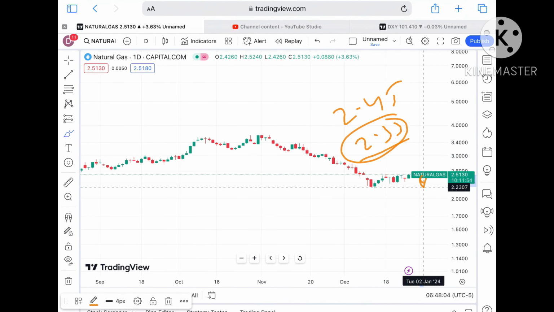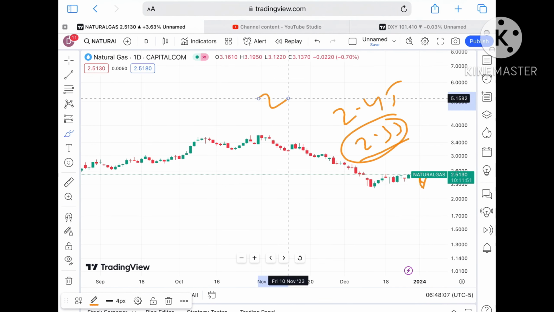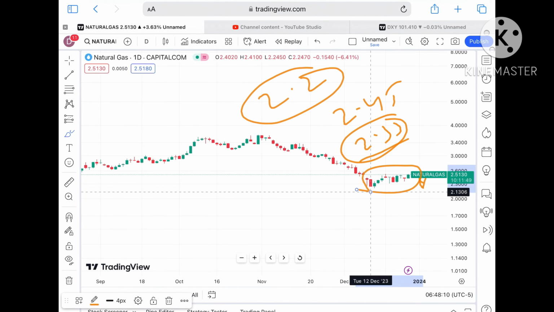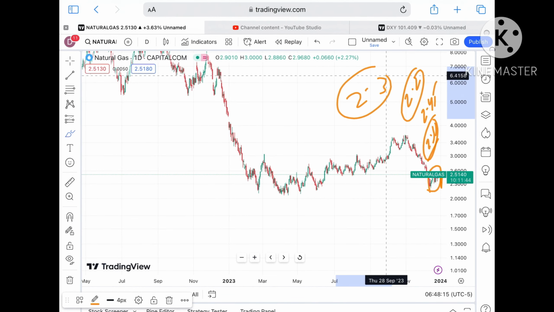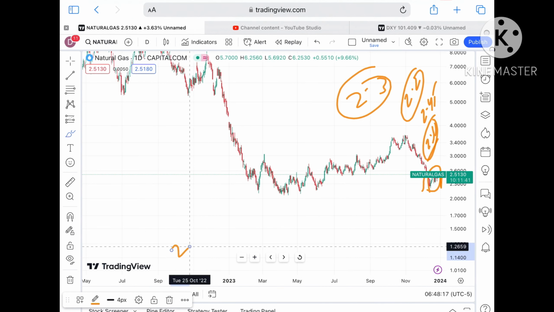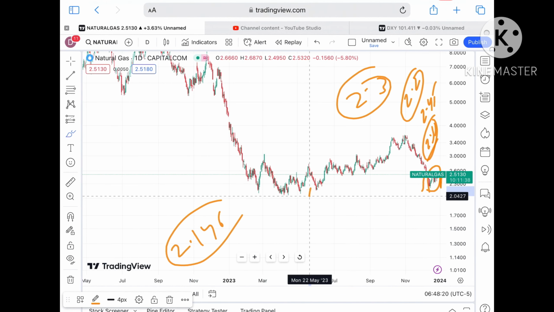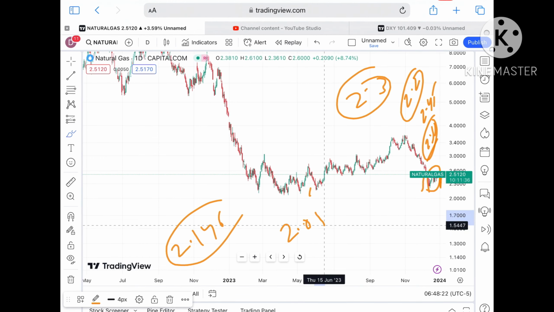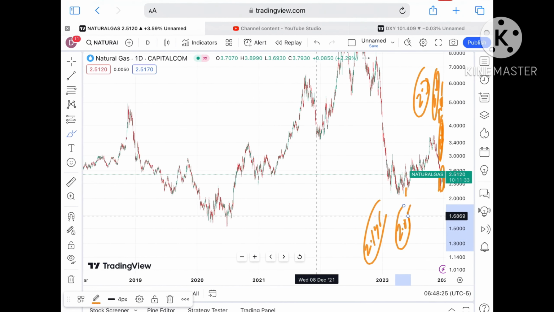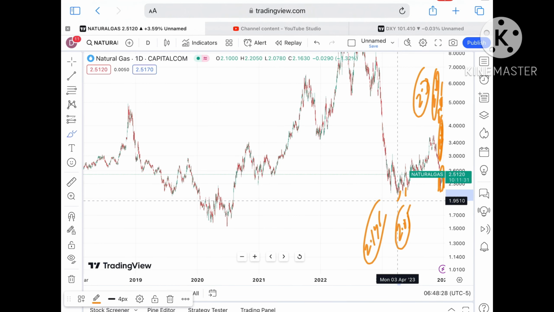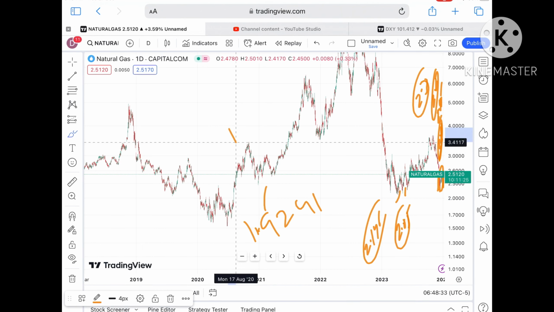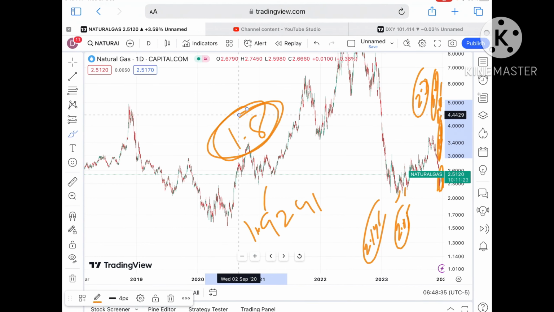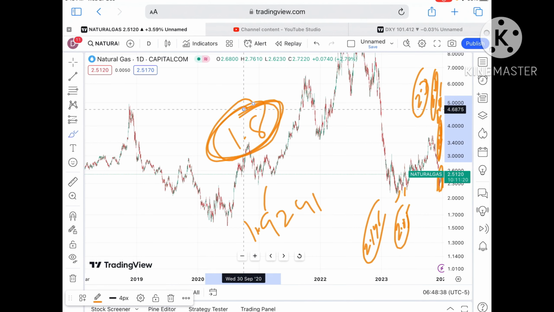This level is also a weak resistance support, so chances are high it will cross a level of 2.2, and once the price starts moving below this level, we will see a probability of going further low. If the price starts going below a level of 2.3, we can see a further fall, with chances of touching a level of 2.146, and from there a probability of crossing a level of 2.05. This 2.05 is already a weak support, so chances are high we can see a level of $1.9241, and from there a probability of touching a level of 1.8. As soon as the price goes below a level of $2, it can touch 1.8 also, and then from there a further low.